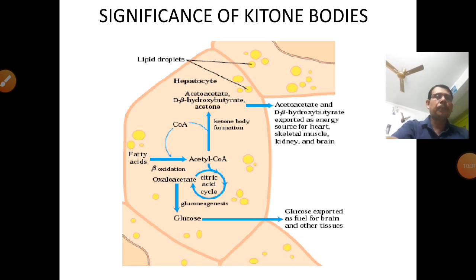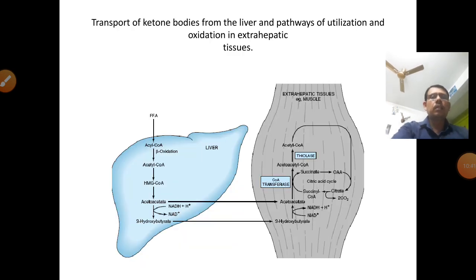But in a crisis condition, this acetyl-CoA is again converted into glucose from the free fatty acid and supplies energy. And for better understanding of how free fatty acid is utilized from the liver to the muscle, just see the picture.